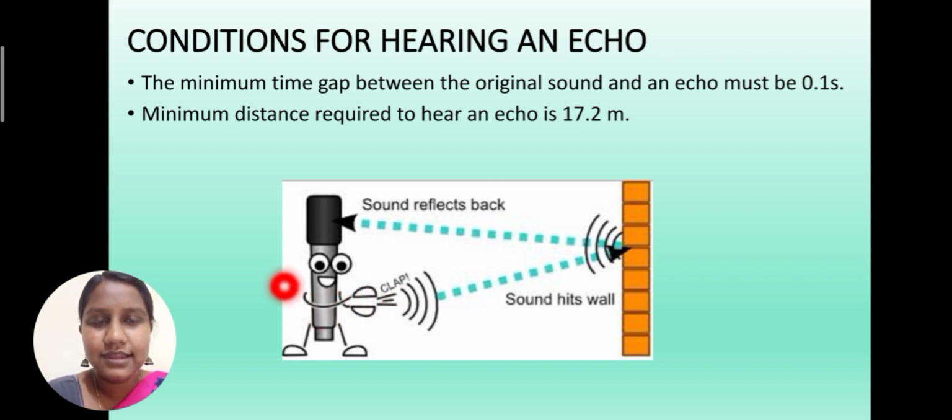Just consider this is a person. He should stand at a distance of 17.2 meters and then only he can hear the echo. If he stands less than 17.2 meters away, then he cannot hear an echo. So these are the two conditions for hearing an echo.